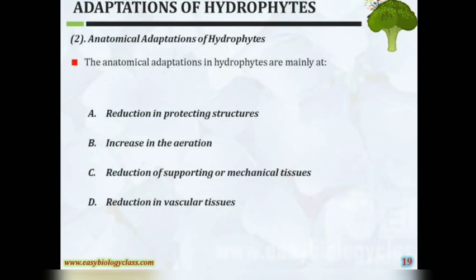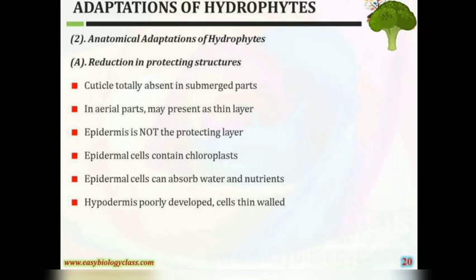Anatomical adaptations of hydrophytes. The anatomical adaptations in hydrophytes are mainly a reduction in protecting structures, an increase in aeration, reduction of supporting or mechanical tissues, and reduction in vascular tissues. Reduction in protecting structures: cuticle is totally absent in submerged parts. In aerial parts it may be present as a thin layer. Epidermis is not a protecting layer. Epidermal cells contain chloroplasts and can also absorb water and nutrients. Hypodermis is poorly developed, with thin cell walls.